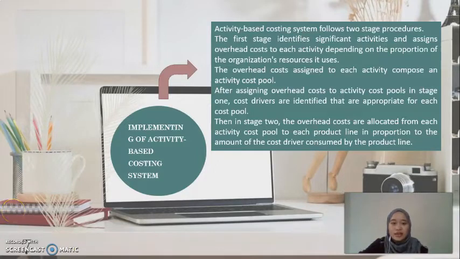After assigning overhead cost to activity cost pools in stage 1, cost drivers are identified that are appropriate for each cost pool. Then, in stage 2, the overhead costs are allocated from each activity cost pool to each product line in proportion to the amount of the cost driver consumed by the product line.